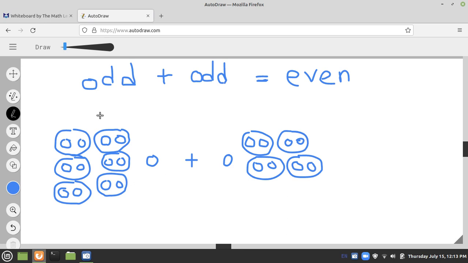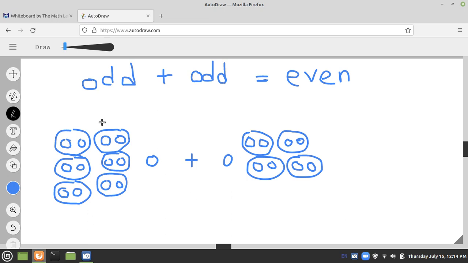For example, here this is an odd number. Why? You can see clearly that this is grouped in twos, but only one item is left single. So in total this is an odd number. It is not perfectly grouped in twos, one is single here. And this is another odd number. Same thing here, not perfectly grouped in twos, one left single.